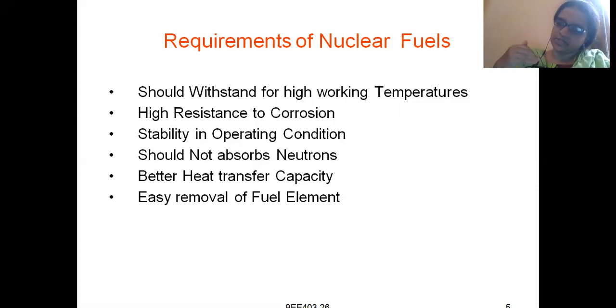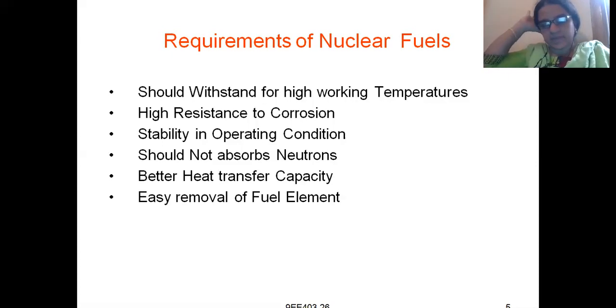Why? Because the neutrons which are released should again be bombarded, and only then will more neutrons and more heat energy be released. If this nuclear material has the capacity to absorb neutrons, then the chain reaction will not happen. There will be a break in the chain reaction, because the nuclear material will absorb the neutrons which are bombarded or released during the intermediate processes of the chain reaction.